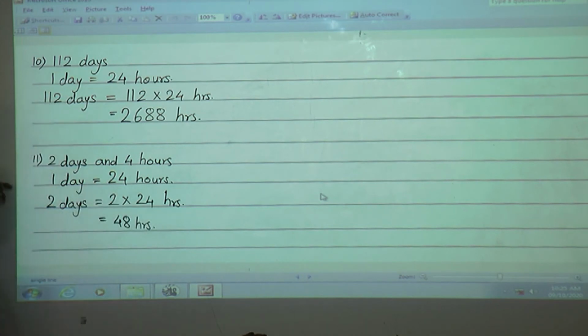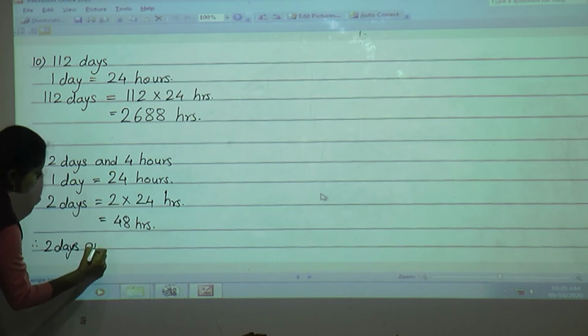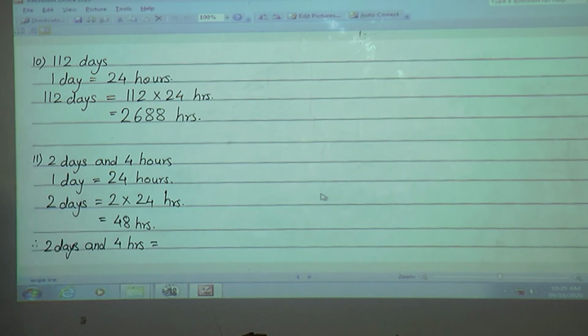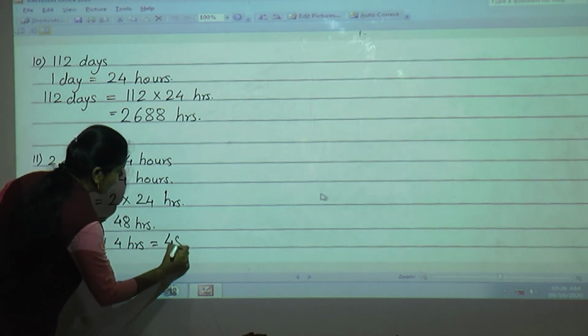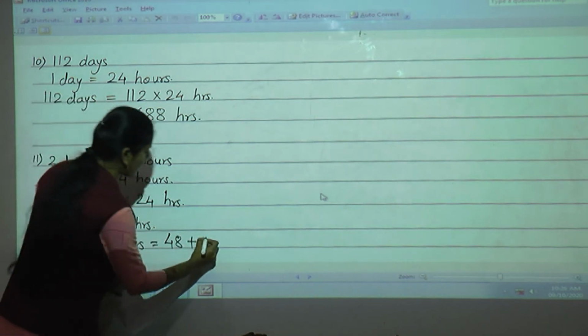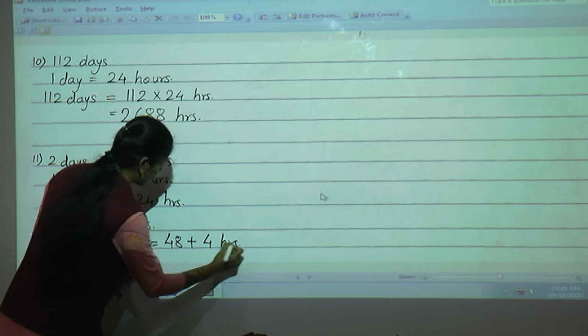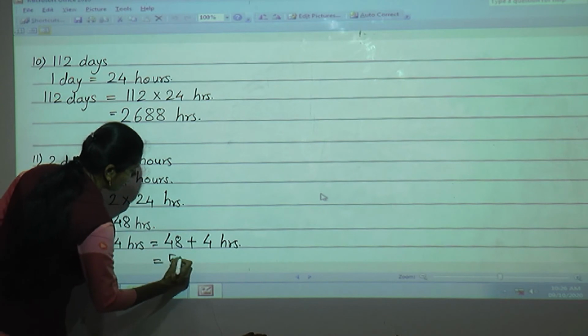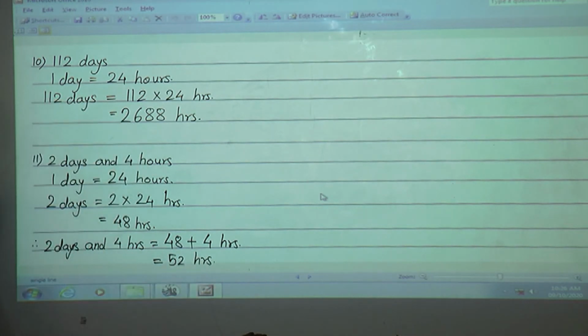Now what is the question? 2 days and 4 hours. So here we will write, so 2 days and 4 hours. This we have to convert into hours only. So 2 days is equal to how many hours? Here we got 48 hours. So here we will write 48, then plus this 4 hours we will keep as it is. Now do the addition, 48 plus 4. Yes, 48 plus 4, 52 hours. So 2 days and 4 hours is equal to 52 hours.